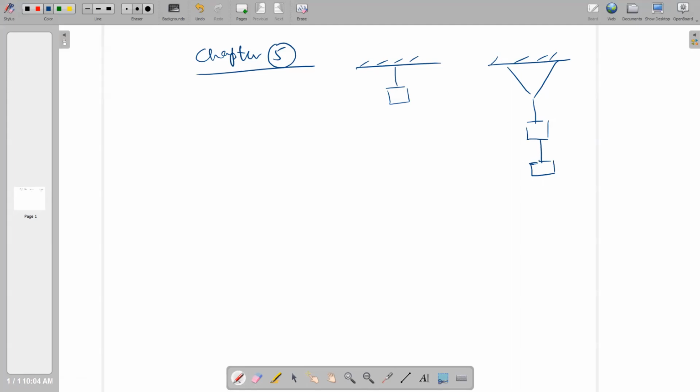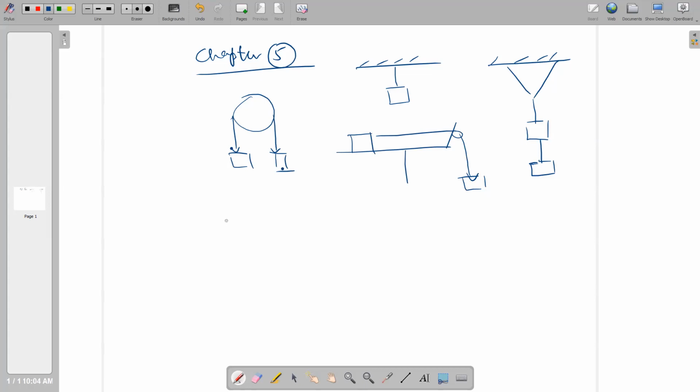Then we have discussed the situation in which the bodies move over the pulley. So this is the pulley, and one body is moving horizontally and the other body is moving vertically.